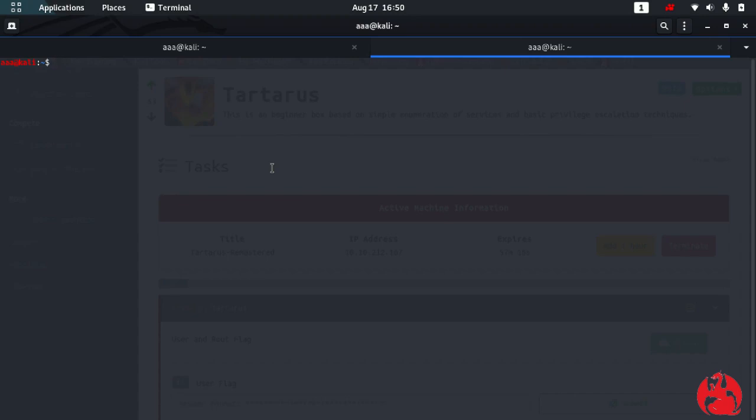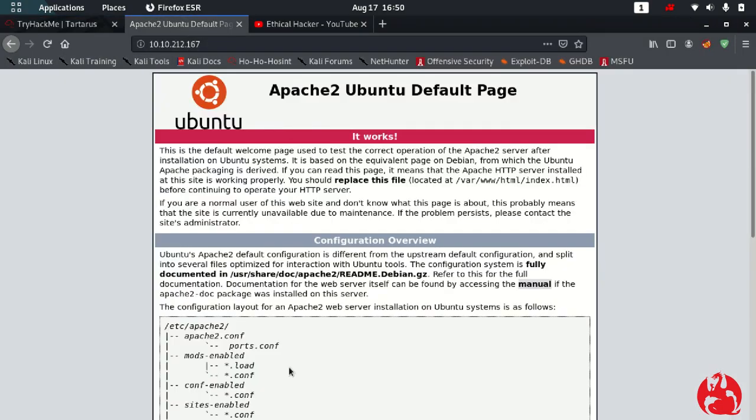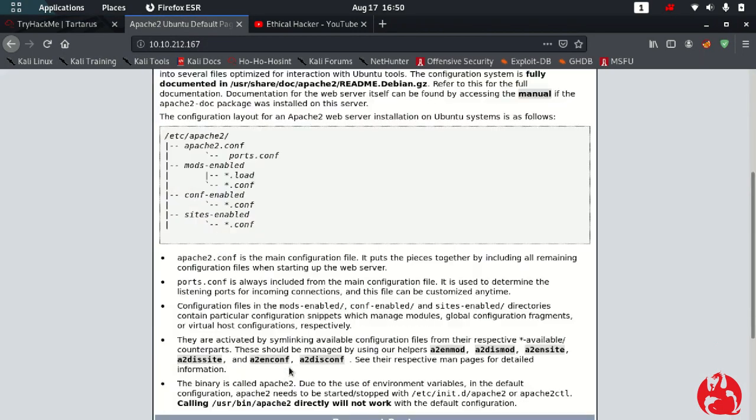So let's start with an nmap scan: nmap -sC -sV and the IP address. The sC is a simple script scan. It runs the default scripts for checking for different types of exploits, and sV is to get the version number. Alright, and this is the web page which they have.